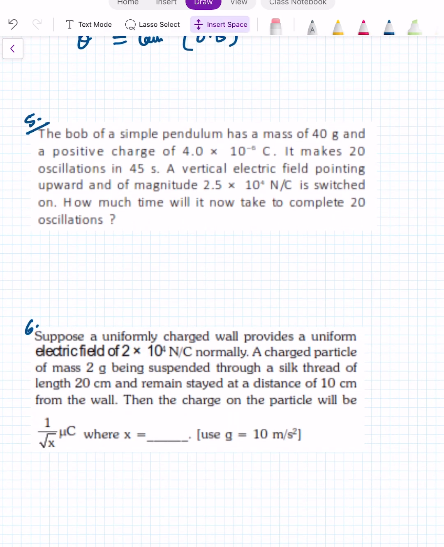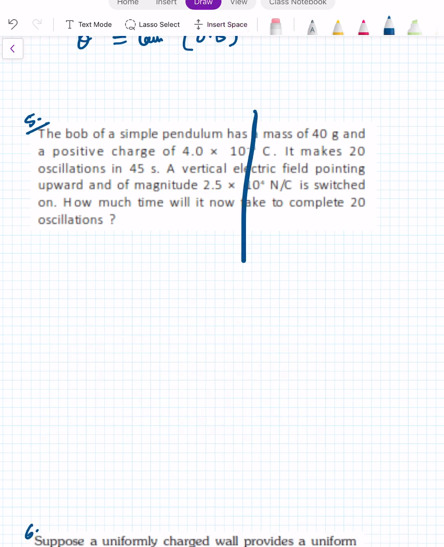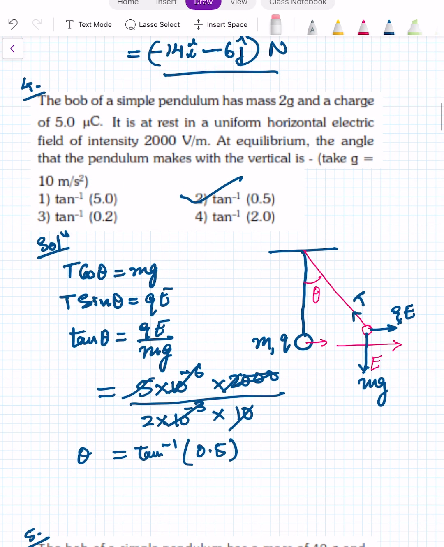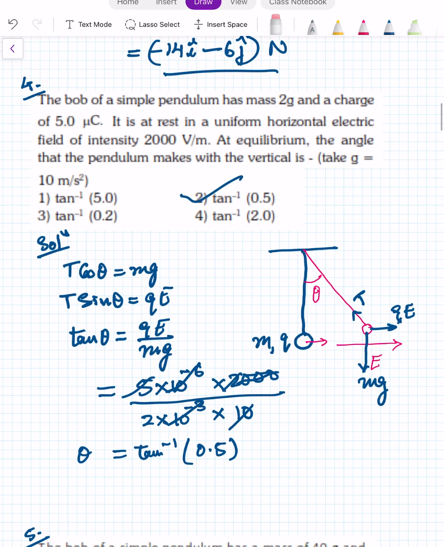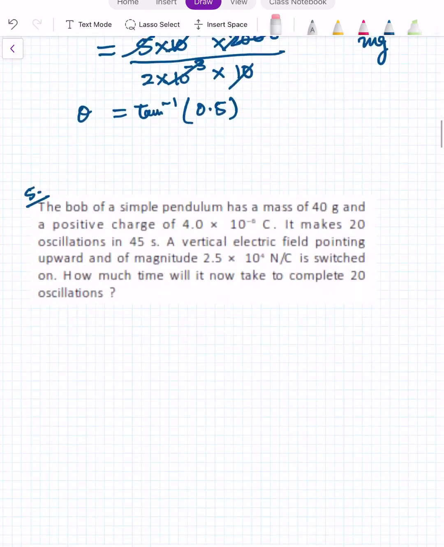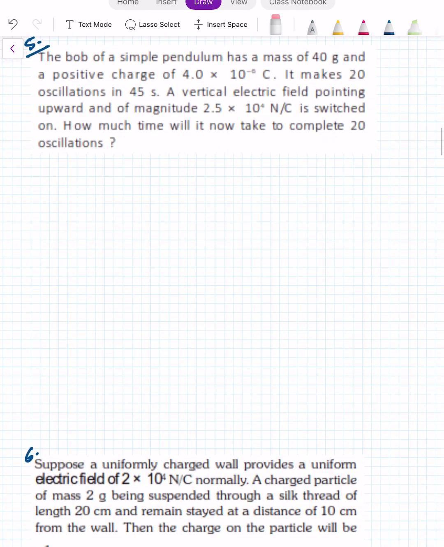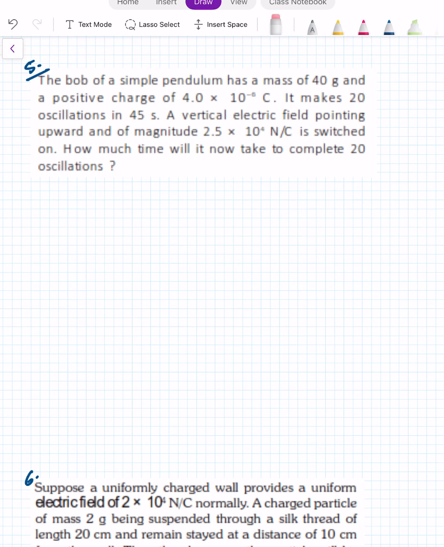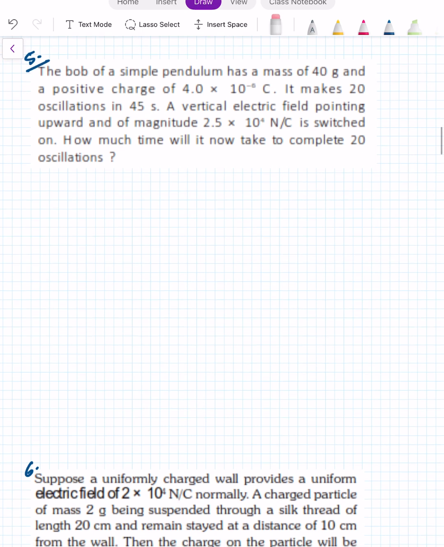Take the next question. This question number 4 was from previous year JEE Main. Now we'll take the fifth question. This fifth question is also from previous year AIEEE, but it is like before 2019.